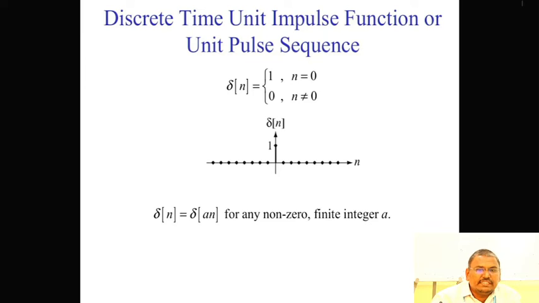Next, discrete time unit impulse function or unit pulse function. The unit impulse is also called the unit pulse sequence. Here the unit impulse function representation is delta of n is equal to 1 for n is equal to 0. So delta of n is equal to delta of a n for any non-zero finite integer a.